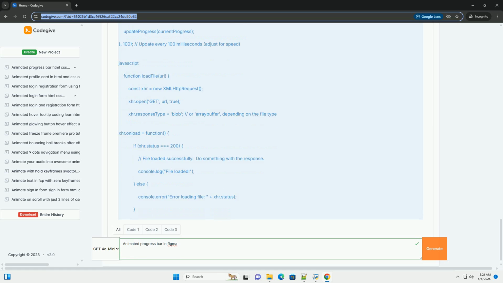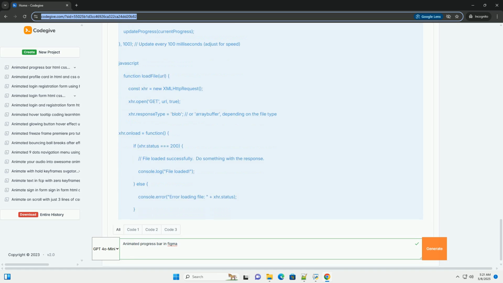Progress bar background: the background of the progress bar, corresponding to the background rectangle in Figma. Progress bar indicator: the progress bar itself, corresponding to the progress bar indicator in Figma. Progress text: the text label, corresponding to the progress text in Figma.